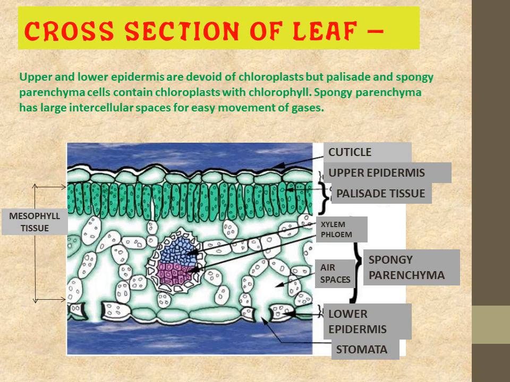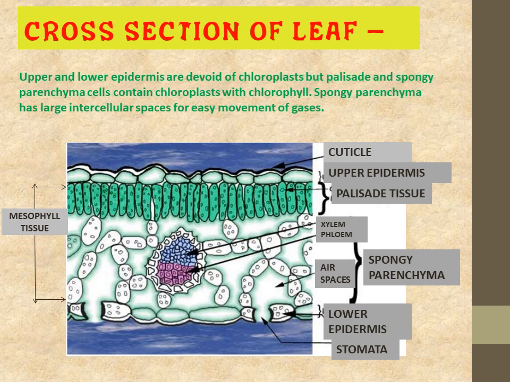We can say these are parenchyma cells. So these are all spongy parenchyma cells, and you can see large air spaces are present between them. So palisade tissue, then spongy parenchyma, and then lower epidermis. And in the lower epidermis you can see these are guard cells, and when guard cells are opened, we say that the stomata is opened.